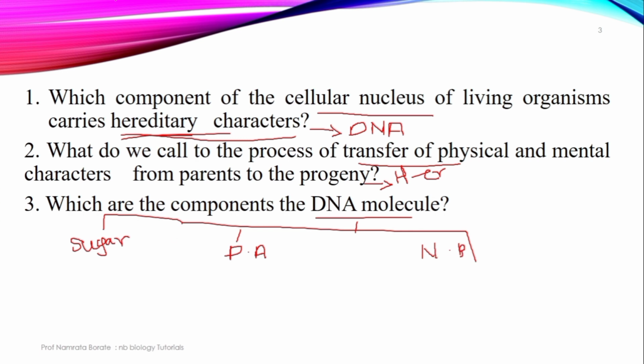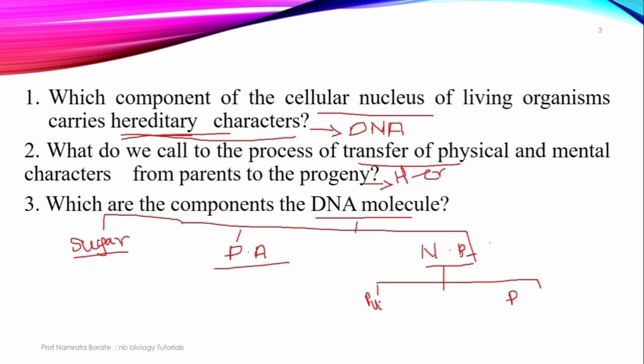The sugar which is present in the DNA molecule is called deoxyribose sugar. When the phosphoric acid is attached to the deoxyribose sugar, it forms the phosphate group. And the third component is the nitrogen base. The nitrogen base is nothing but a nitrogen containing ring. This nitrogen base is further classified into two types. First one is purine and the second one is pyrimidine.